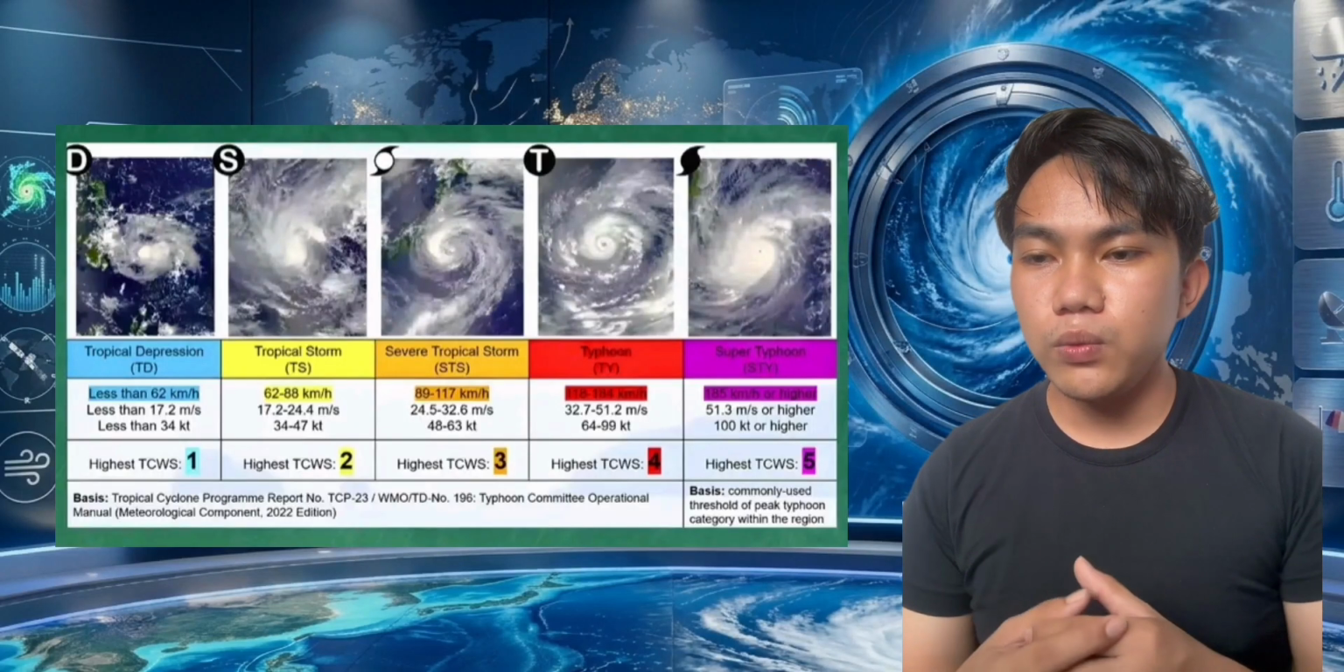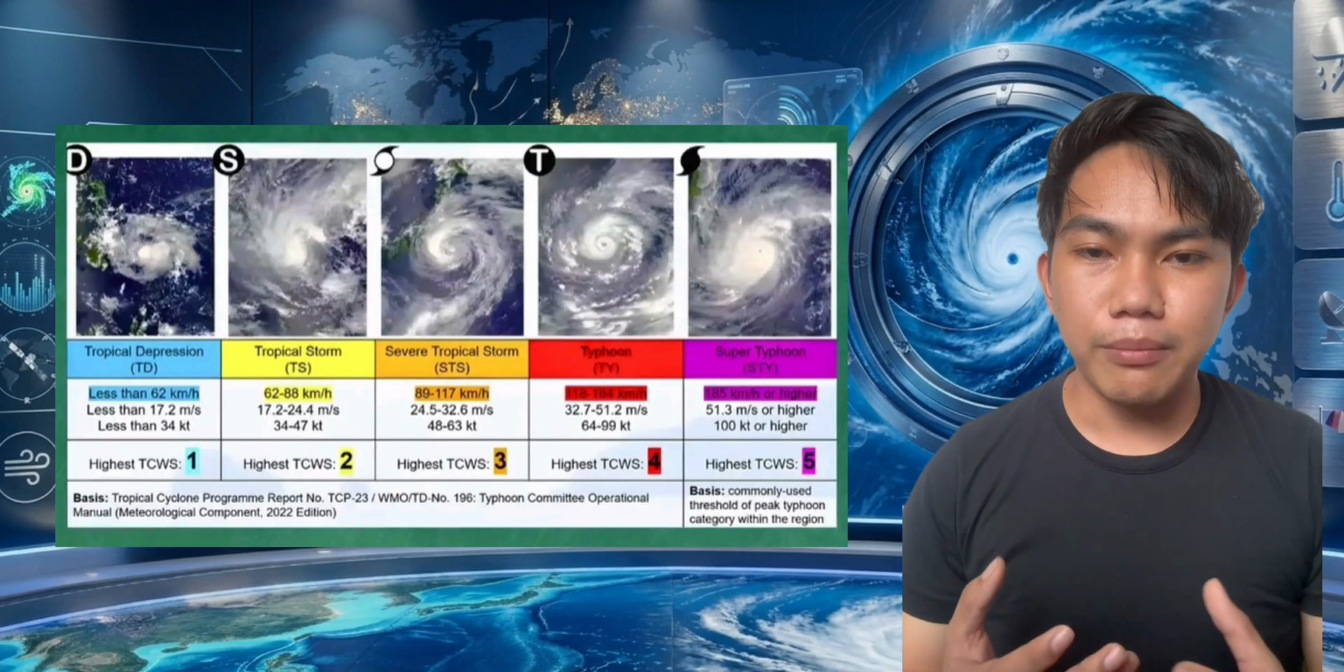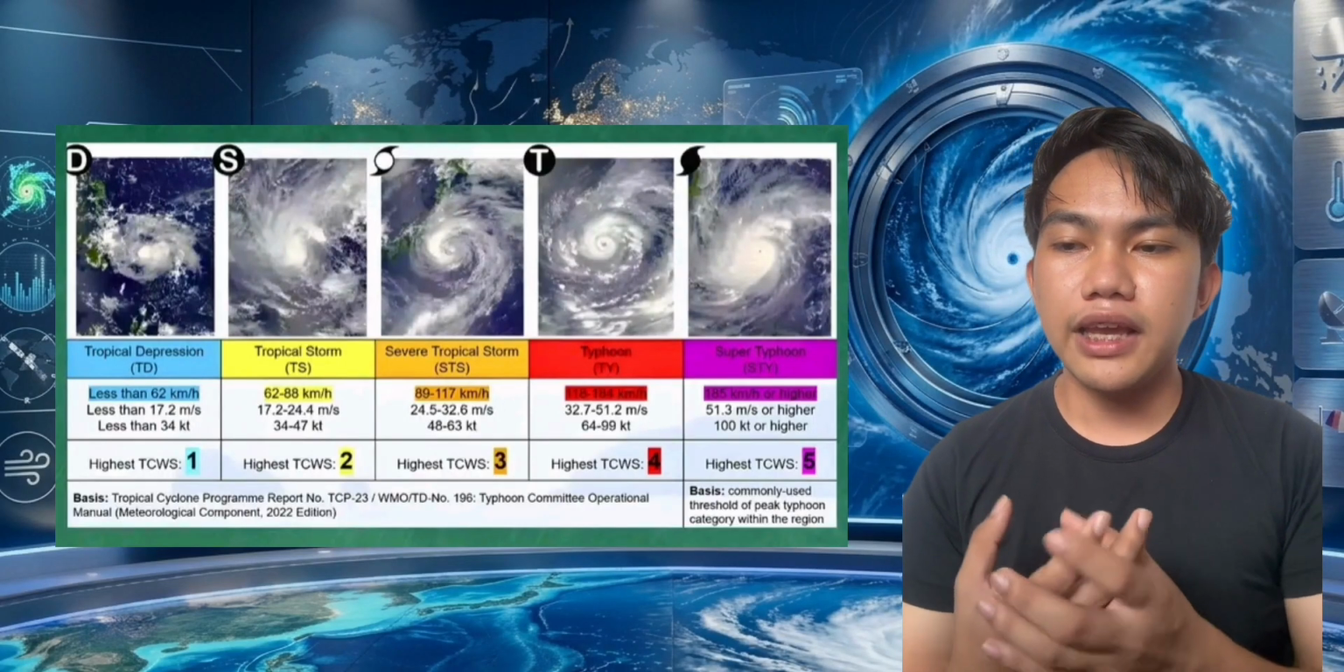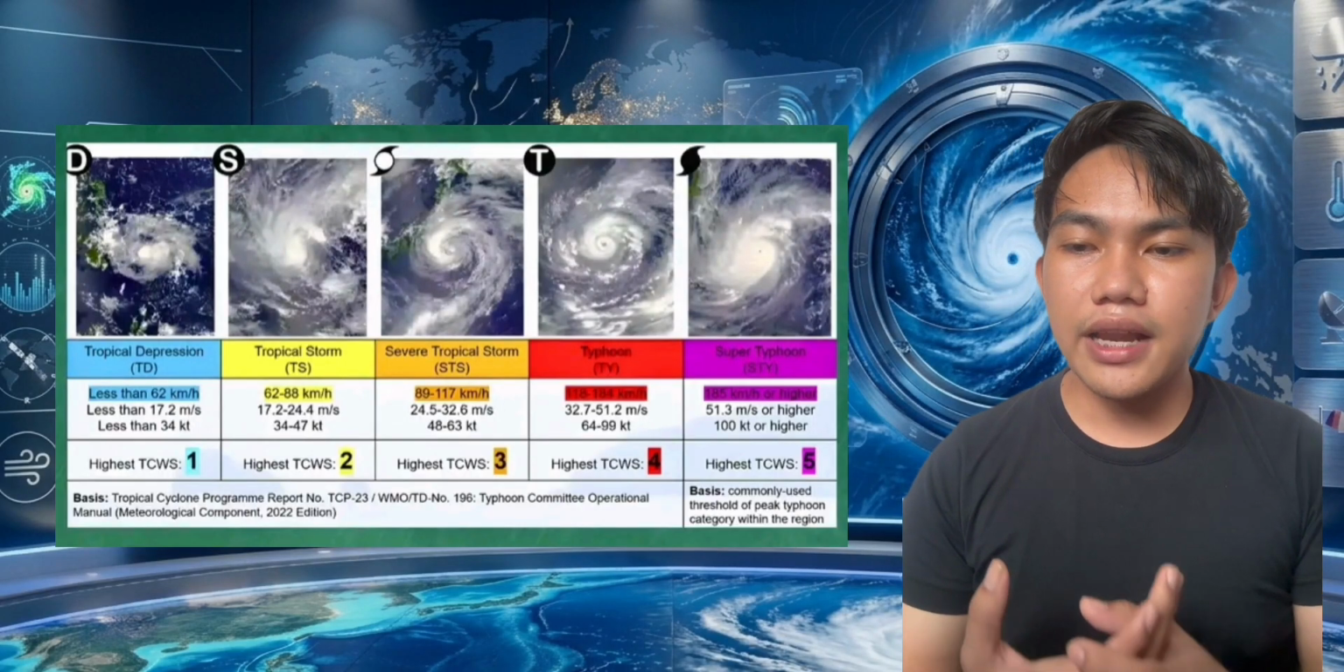As you can see, as the wind speed increases, so does the potential for damage. By classifying tropical cyclones, meteorologists can better communicate the storm's intensity, allowing government agencies and the public to prepare and respond appropriately.